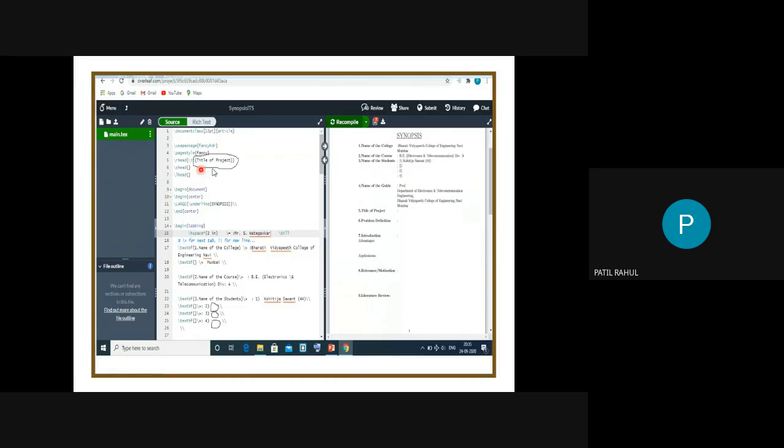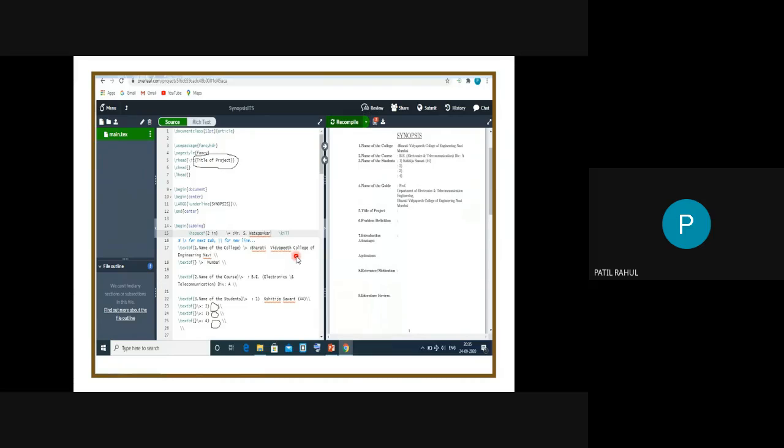Here I make the changes. The round circle is there: title of project. So here you just mention your title. Suppose your guide is different, so here change the guide name. Next, again a round is indicated, so here put your name. This is Kshitija. Suppose you are 4 members, so here insert your names. So there are no other changes.